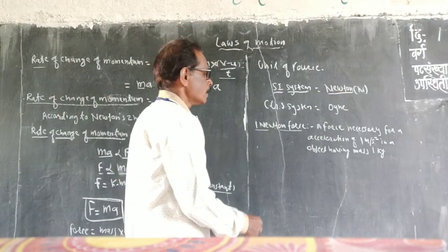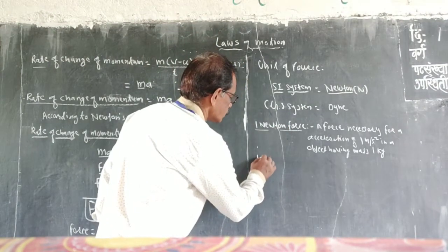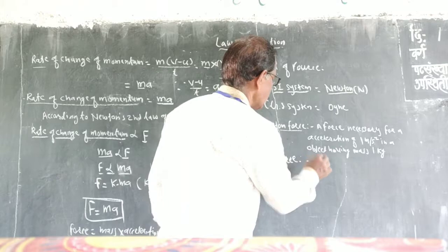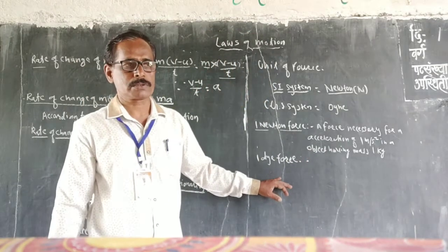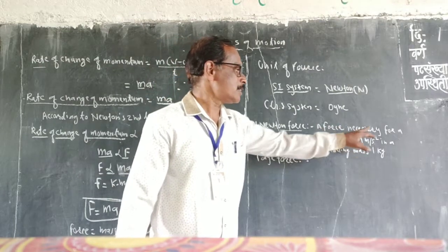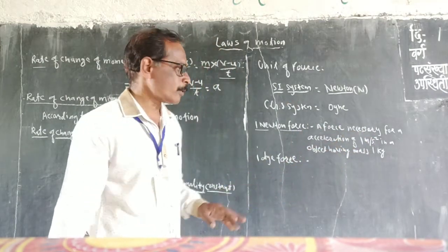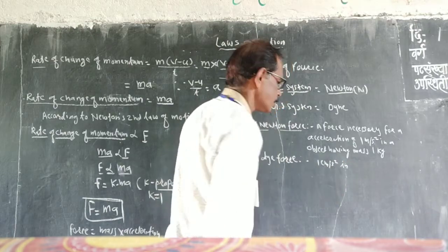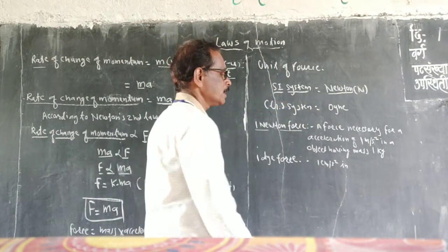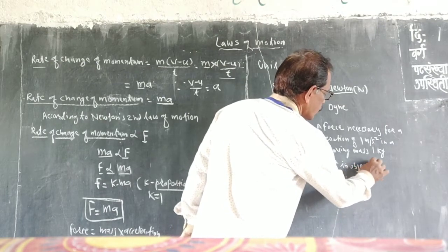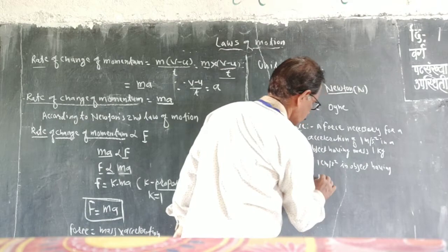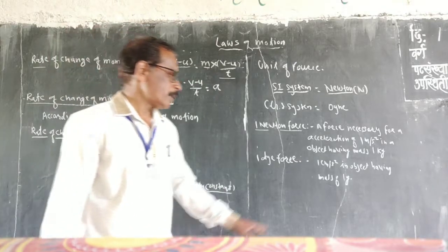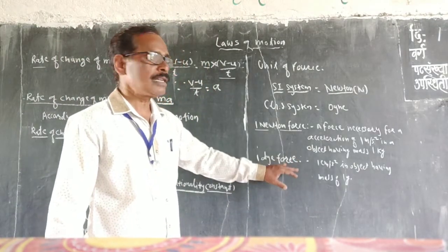So now, 1 dyne force. We also define the 1 dyne force.